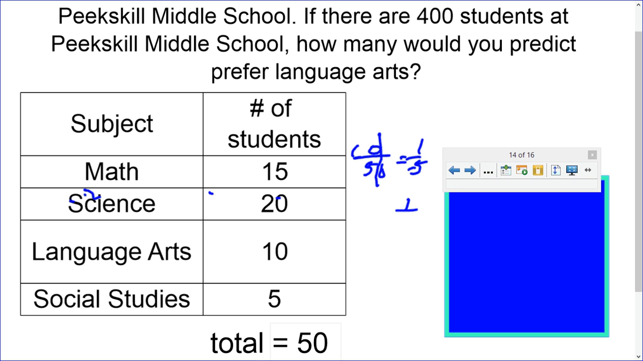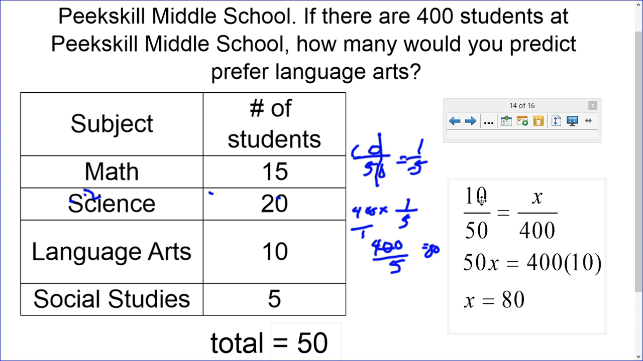So since 1/5 like language arts and there are 400 students, if I multiply 400 times 1/5, I'll get 400 on the top, because 400 times 1 is 400, and 1 times 5 is 5 for the denominator, and that'll give me 80 students would be a good prediction that like language arts. So I would say the prediction would be 80 students.